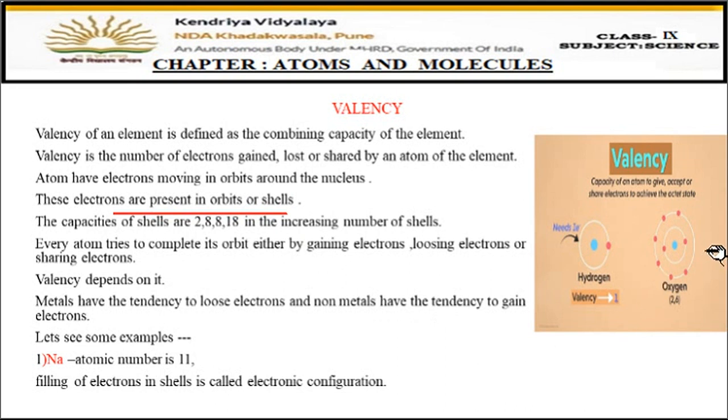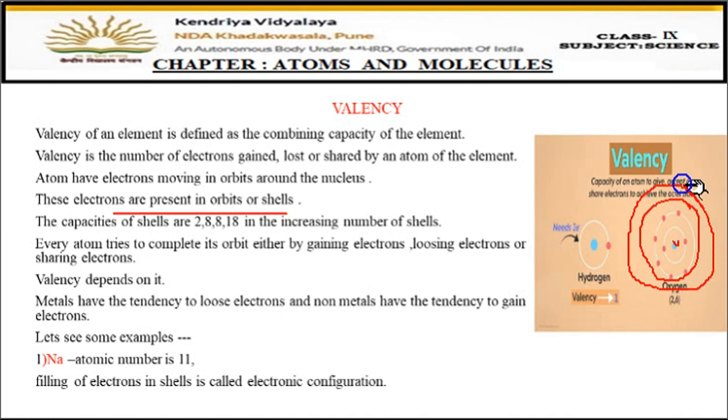Now you can see here some orbits. This blue colored part is the nucleus, and you can see round structures around this nucleus. They are called the orbits or the shells. And you can see these red dots. These are the electrons. So these electrons are present in the shells or the orbits. The first shell after the nucleus is called the first shell. Then after it, the second shell. And if one more is there, then it will be the third shell, then the fourth shell, like this.